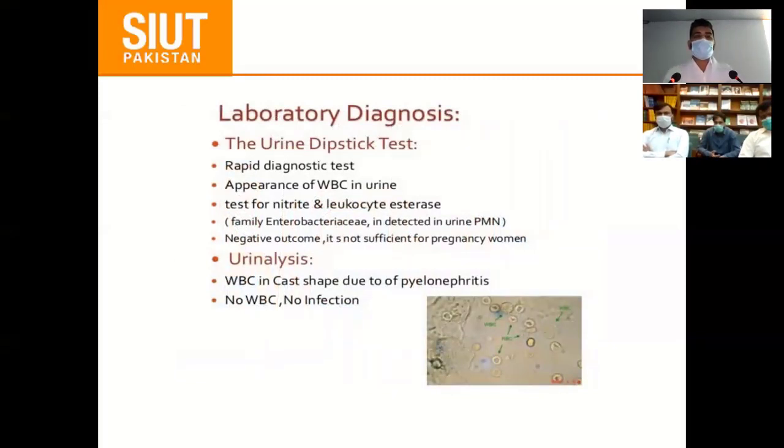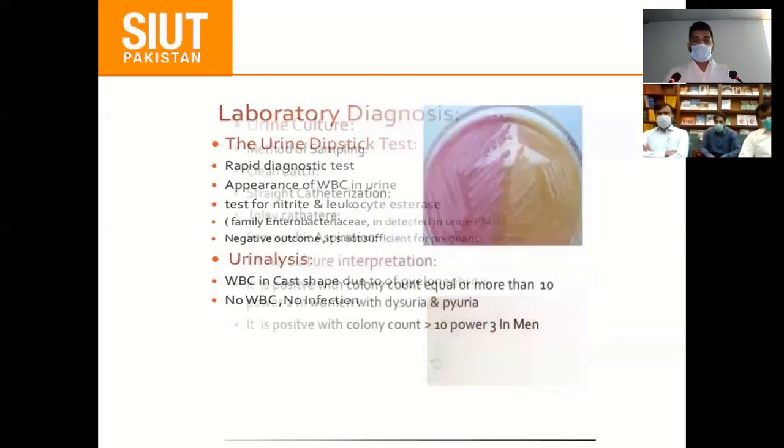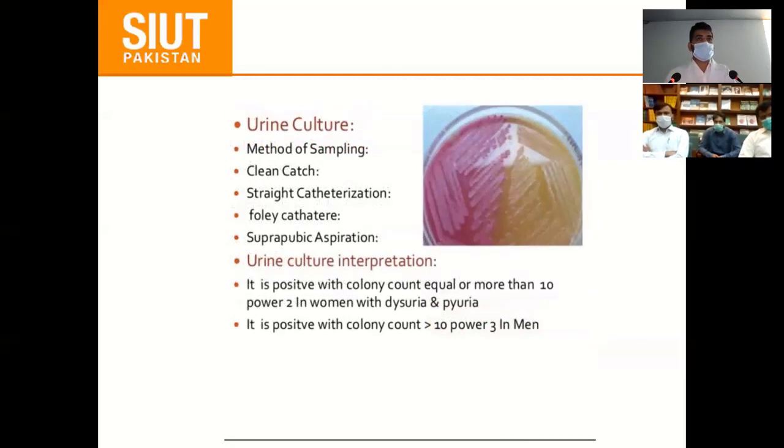So we have to evaluate it from baseline. In baseline, first of all, we offer the complete blood picture, and in CBC we find increased neutrophils and increased TLC count, and then also increased ESR and CRP noted in this pyelonephritis. And the urine DR and C/S. In DR we find increased pus cells and nitrate positive, and culture we got positive, urine culture as well as blood culture, and the most common organism is E. coli.